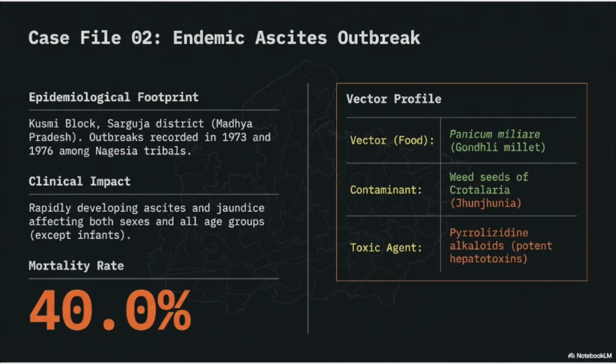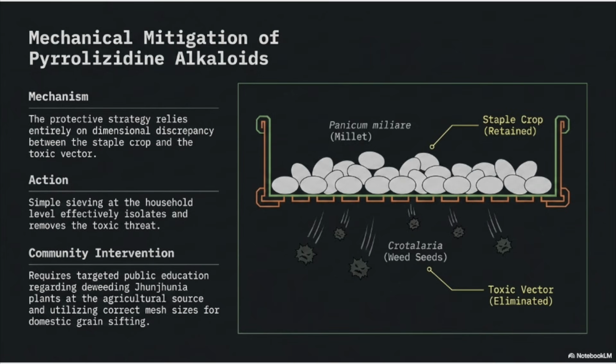The food vector here is Panicum miliare, known as Gondeli millet, which gets contaminated by the weed seeds of Crotalaria, also called Junjunia. The toxic agent is pyrrolizidine alkaloids, which are potent hepatotoxins. Interestingly, the prevention strategy relies entirely on the difference in size between the millet and the toxic weed seed. Simple sieving at the household level using the correct mesh size can effectively separate and remove the toxic contaminant, allowing the safe millet to be retained.